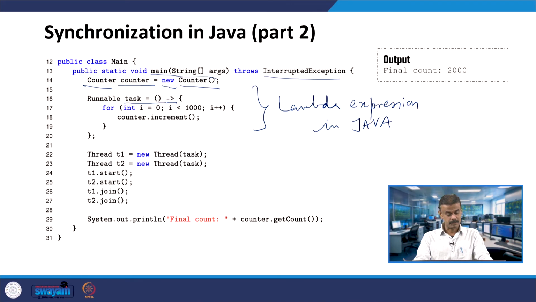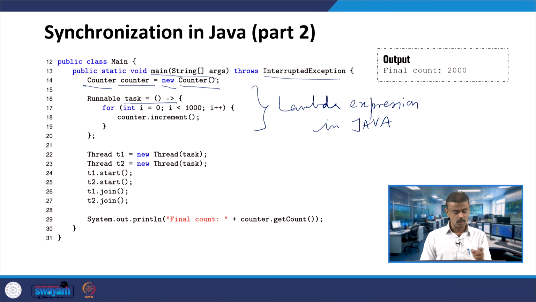The lambda expression is useful when you have two threads. In fact, we are going to have two threads. Let us assume it is running. In the previous C++ program, we got the output separately: one is thread 1 and another is thread 2. Here thread 1 will call counter increment every time for i = 0 to 999, that means 1000 times, and then another thread T2.